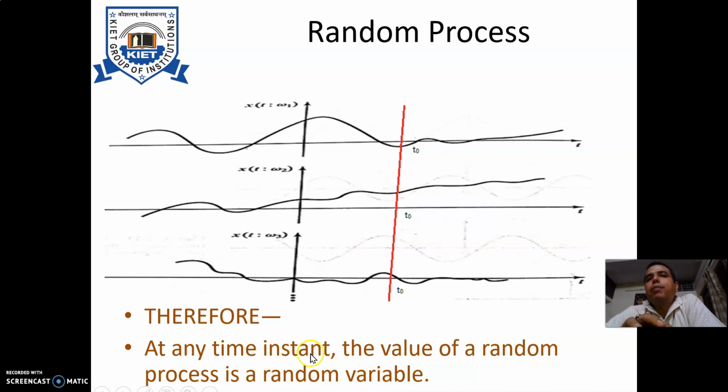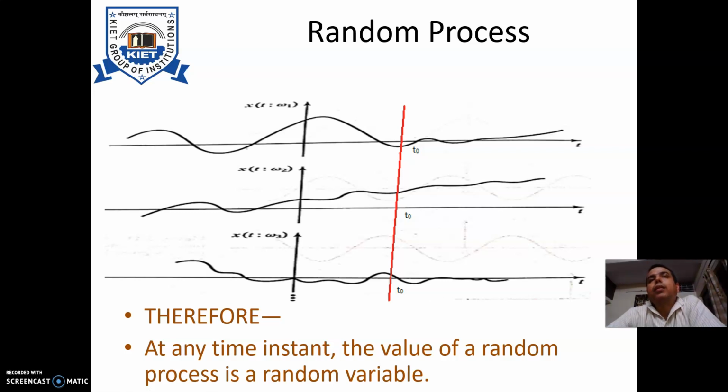At any fixed time instant, the value of a random process is a random variable, as is clear from this figure. That is, all these random processes are there, but I fix the time instant t0 where I am measuring the value of all functions over there. So that gives me a set of real numbers, that is nothing but the random variable. So this is the correlation between random process and random variable.